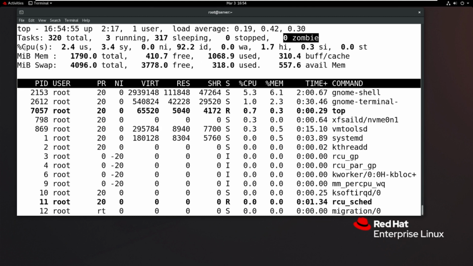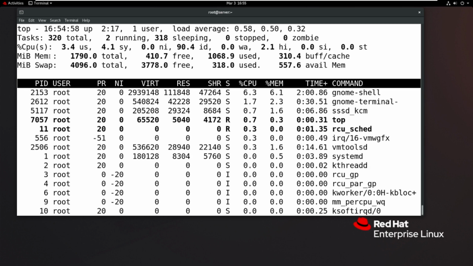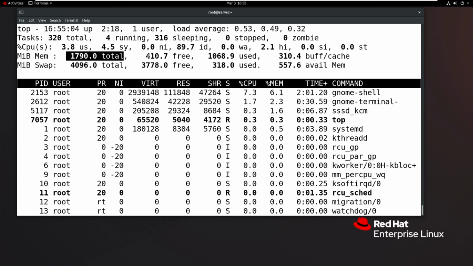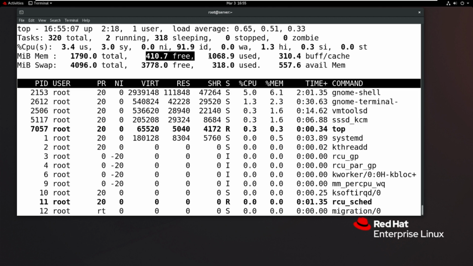And now, what is my current CPU utilization? 2.4 percent CPU utilization is running. And next, what is the memory usage? Right now my total memory is approximately 2 GB. 410 is the free space, and 1068 is used, approximately more than 1 GB in used state.